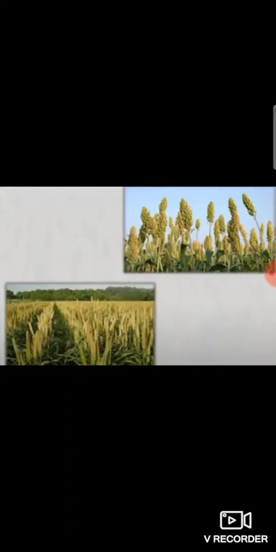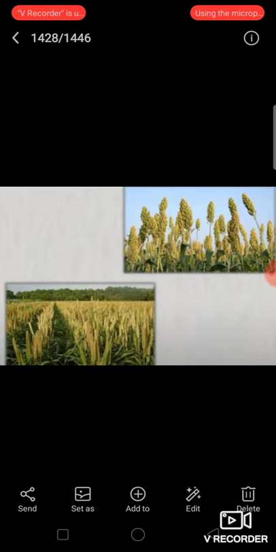Now, millet is grown mainly in India, in Karnataka, Tamil Nadu, Andhra Pradesh, Maharashtra, Madhya Pradesh, Uttar Pradesh, Gujarat, and Rajasthan.